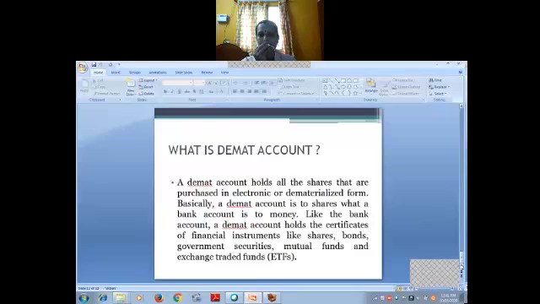And then what is a demat account? A demat account holds all the shares that are purchased in electronic or dematerialized form. Basically, a demat account is to shares what a bank account is to money. So normally what we do with the help of an account in a bank, same way we are going to do here. Like a bank account, a demat account holds the certificates of financial instruments like shares, bonds, government securities, mutual funds and exchange traded funds. So whatever we need, we can buy and sell through the demat account.